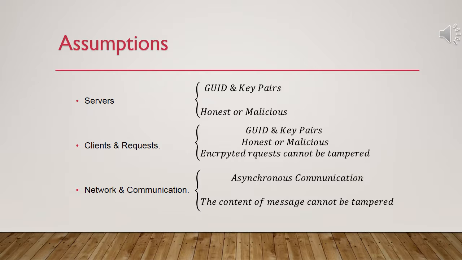Clients and requests: provided that all clients have their own globally unique identifiers and public and private key pairs, every request will be encrypted and cannot be tampered with. Network and communication: assume that the network is asynchronous, which means messages may be disordered, retransmitted, and lost during transmission, but the content of a message will never be tampered with. Each node can communicate directly with other nodes and clients.